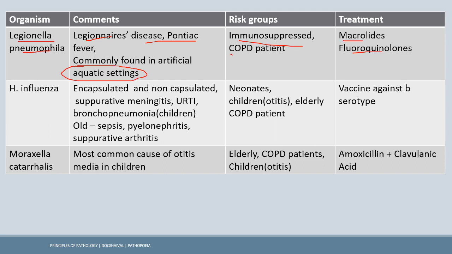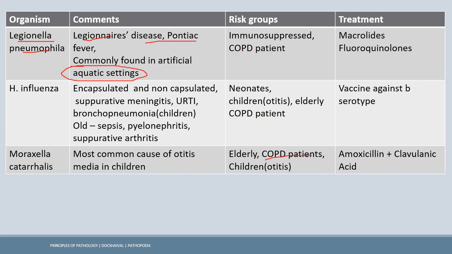Now we have something which is exacerbation of the COPD. The Legionella is not the only organism that causes the COPD exacerbation, but we also have two other important causes to be aware of, that is H. influenza and Moraxella catarrhalis. So three main causes: Legionella, H. influenza and Moraxella catarrhalis, that exacerbate the pneumonia.